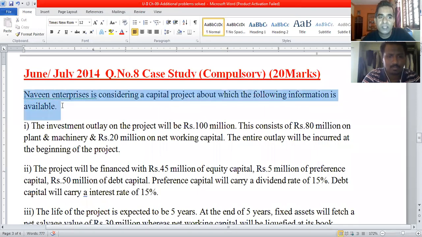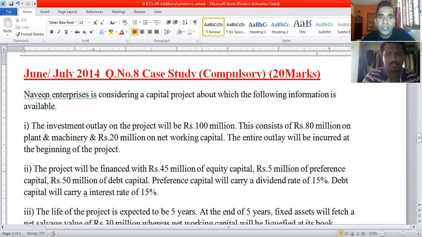In the previous class, in detail, we learned about the data given in the problem. So I'll quickly review what is given in the problem and I'll go ahead with the solution.